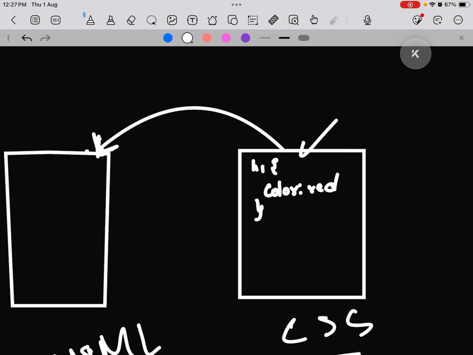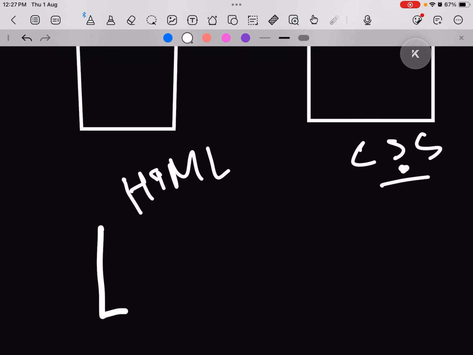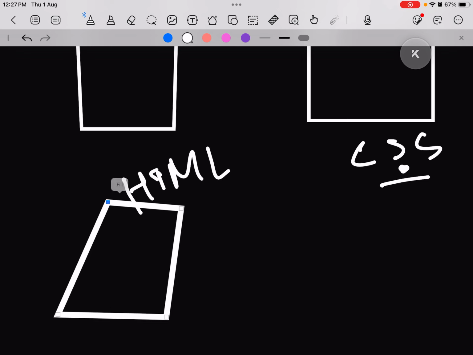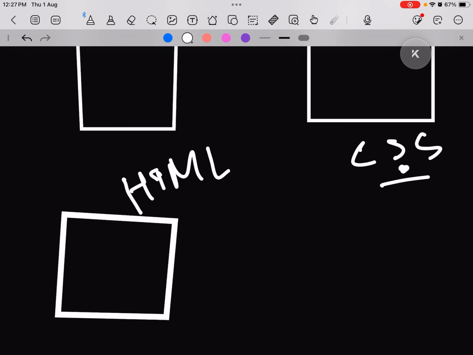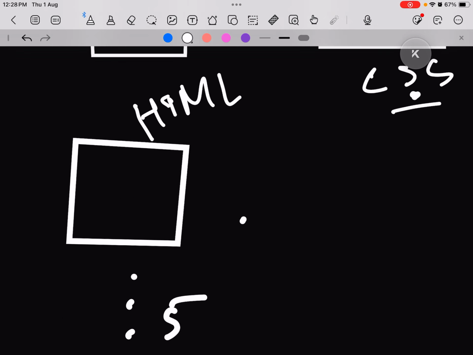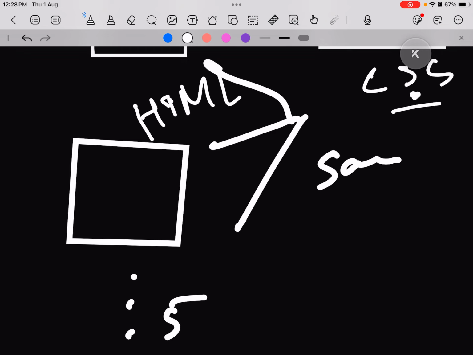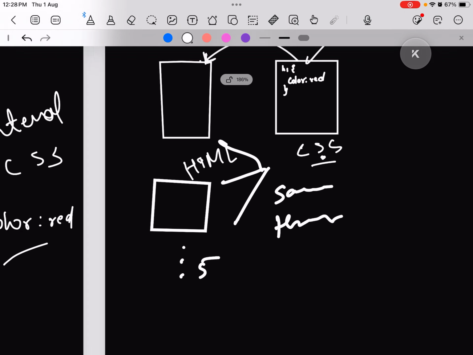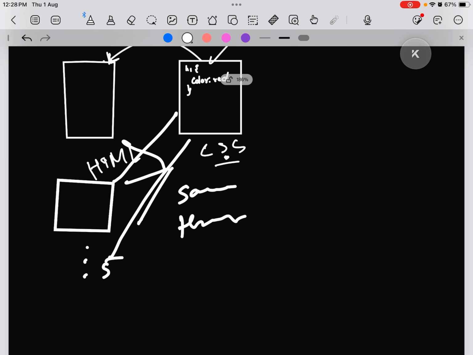Basically, if I have one CSS document and I have 5 HTML documents, I want all 5 of these documents to be based on the same theme. I want the same color for all the headings. I want the same background for all the text, and then I can connect this CSS to all these 5 HTML documents.